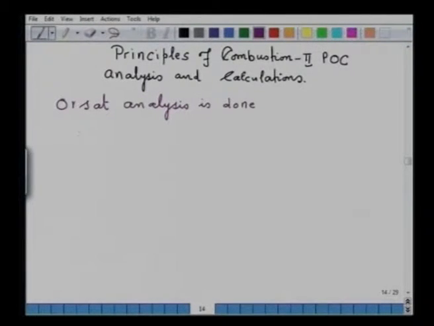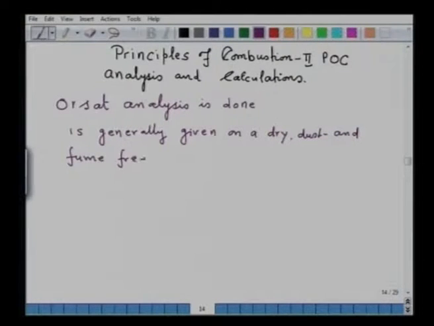Now, the Orsat analysis is generally given or expressed on a dry, dust and fume free basis, as percentage by volume, and are given in terms of molecular species comprising the products of combustion.